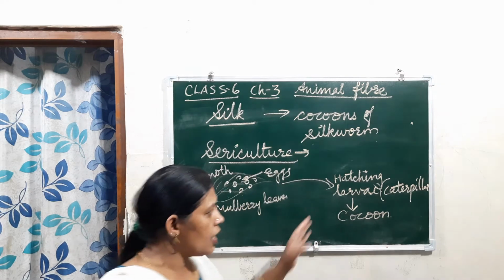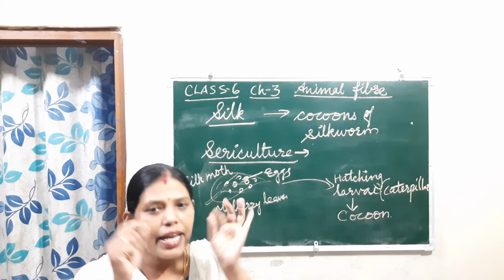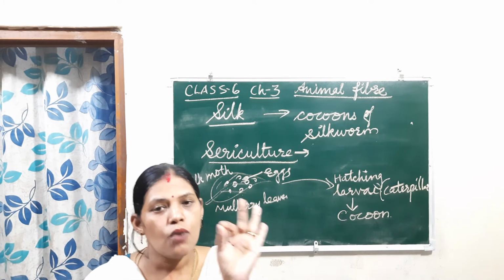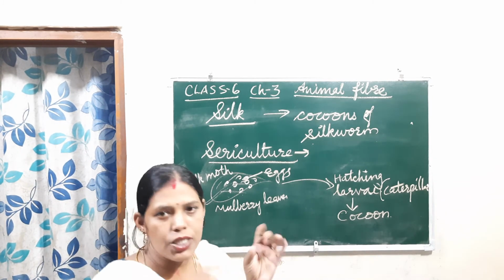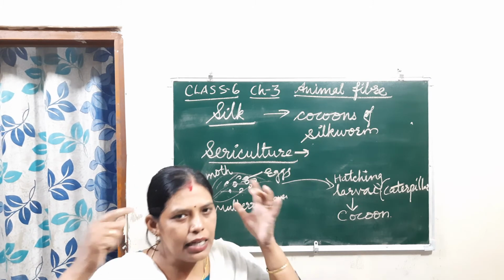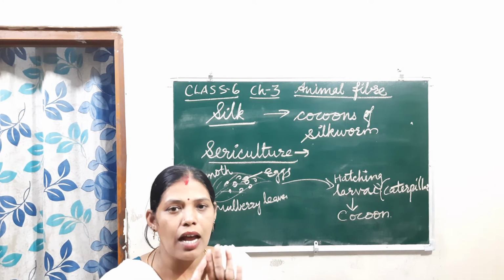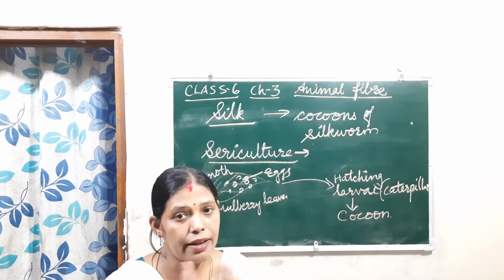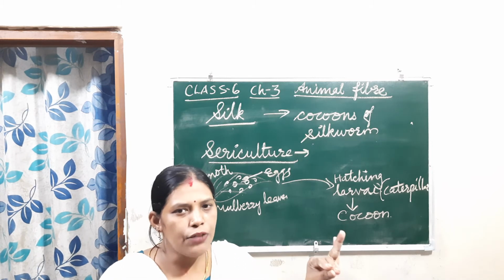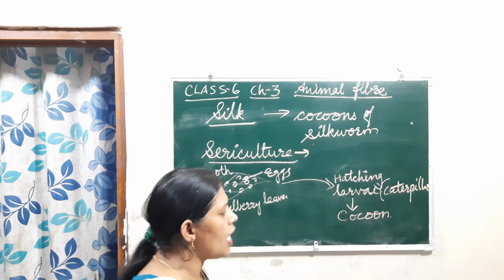In the cocoon stage, the larva covers itself. In the larval stage, near the head there are two salivary glands. Through these salivary glands a proteinaceous substance is produced, a liquid substance like saliva. When it comes out of the body, it contacts the air, so it cools, solidifies and becomes hard. Then it becomes like a filament. That filament is the silk filament.